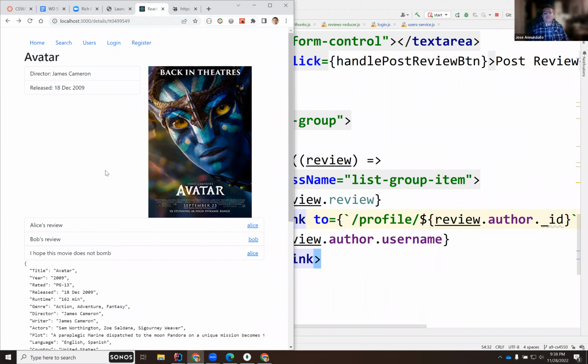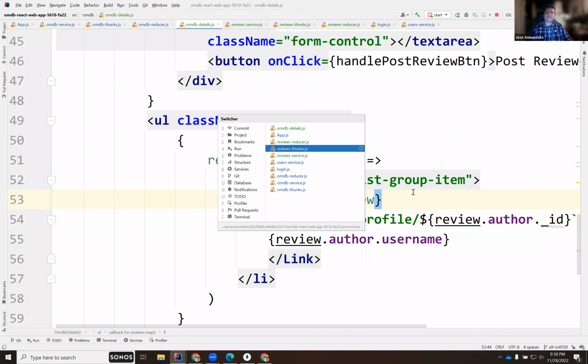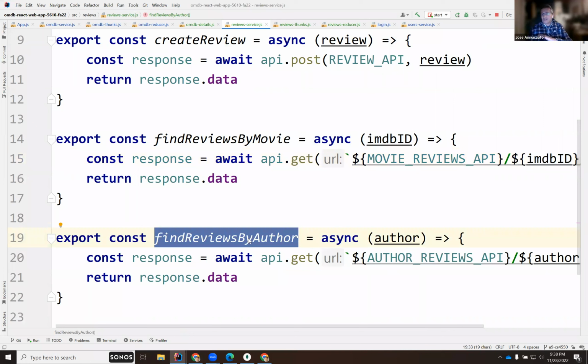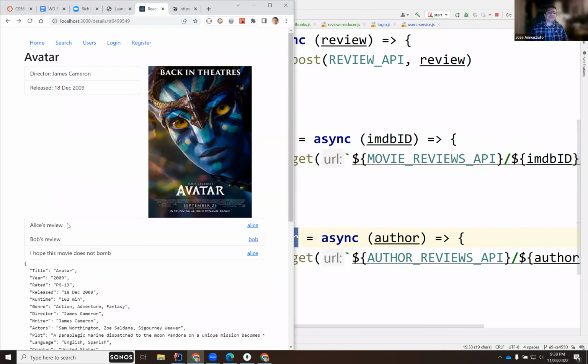So that profile would use this other service, find the reviews by author. So it would only display, if I'm navigating to Alice's profile, only these two.